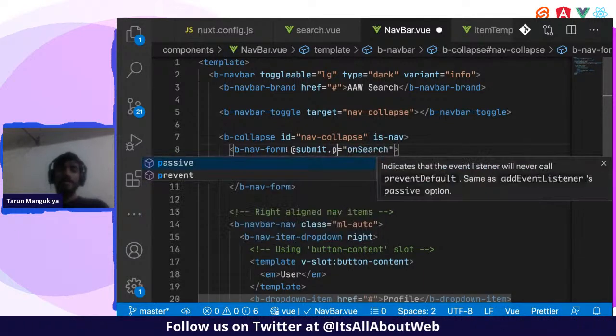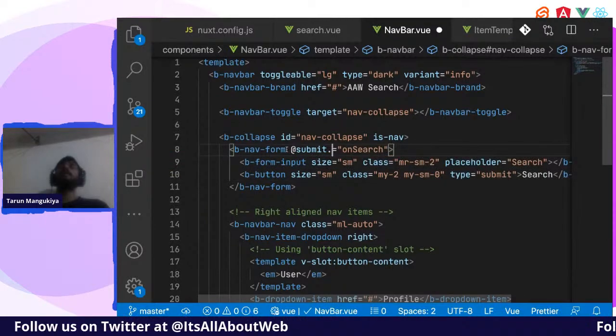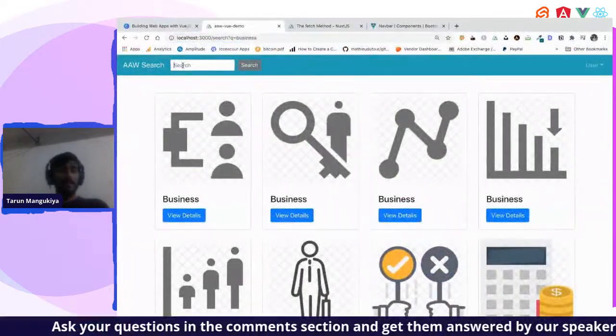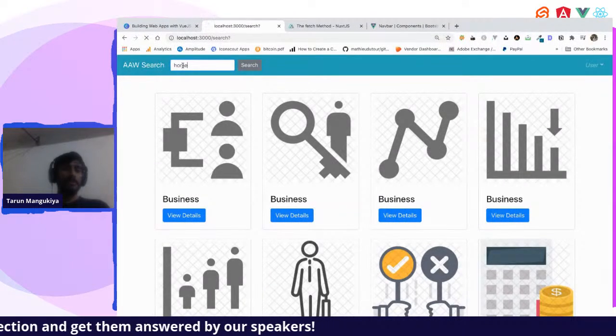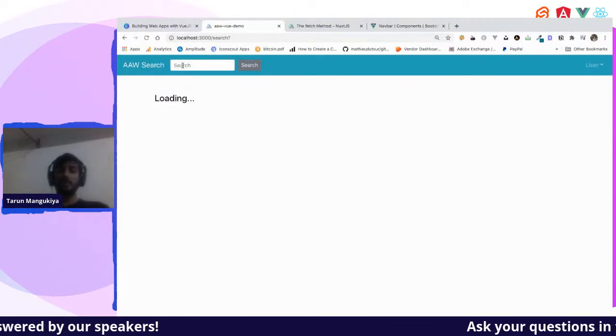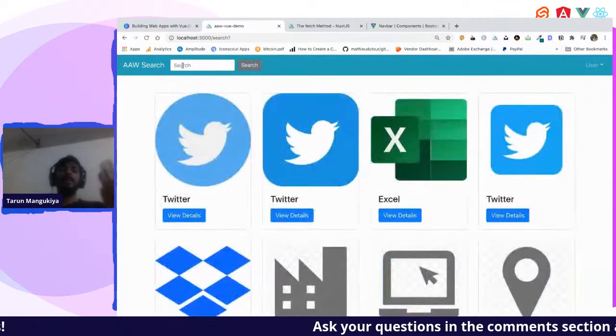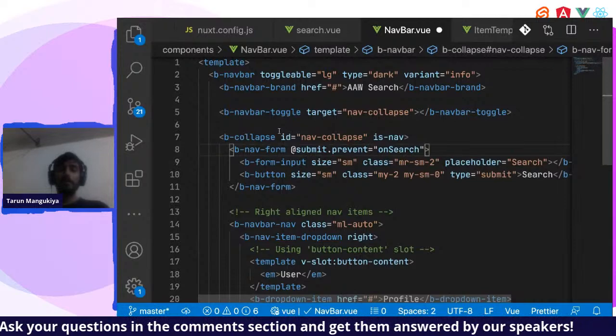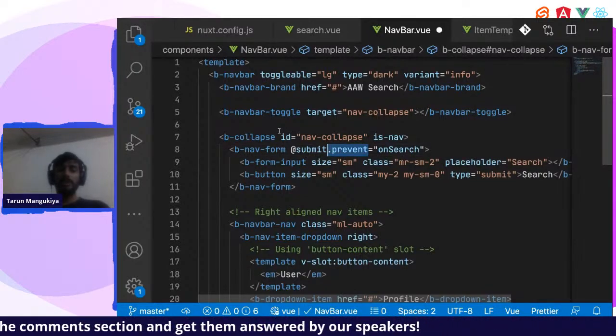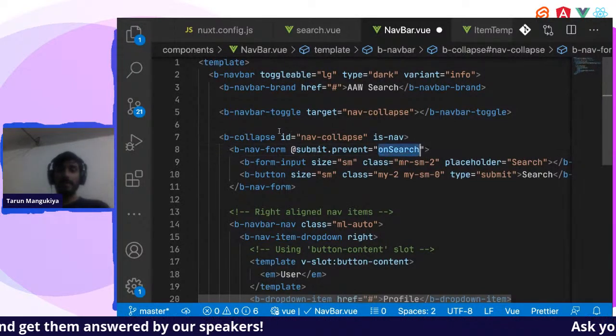And we have to prevent the default behavior. Usually what happens in HTML is that if you search for anything, the form gets submitted to the URL, right? We have action and stuff, right? So I'll just prevent those things. We have to prevent the browser default code over here.